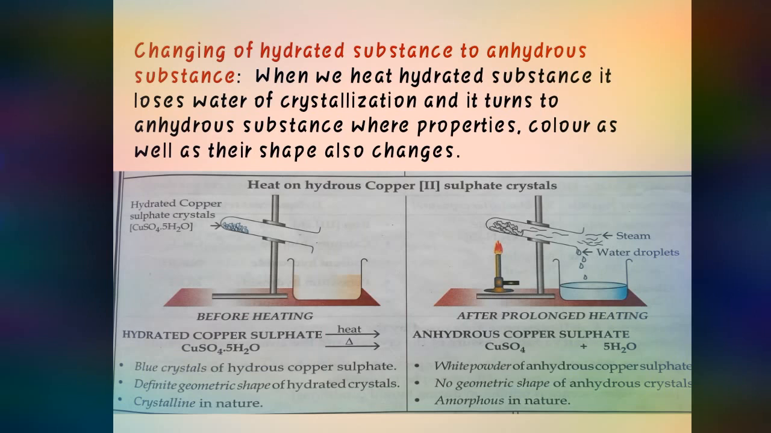So there can be a question: what changes take place when we change a hydrated substance to an anhydrous substance? You can go through this experiment and explain it properly. Whenever we heat a hydrated substance, it turns to anhydrous, it loses its geometric shape, it loses its crystalline nature, and turns amorphous in its state.